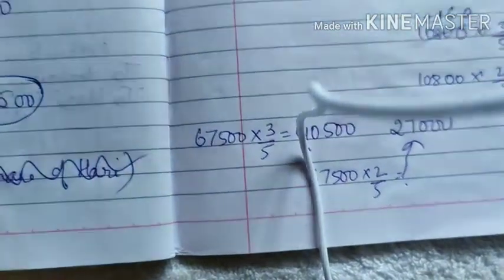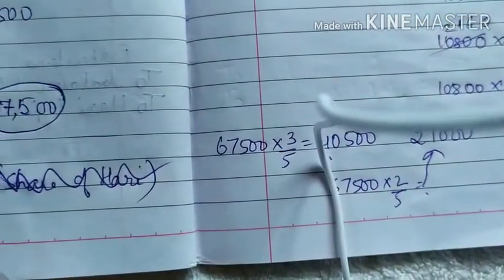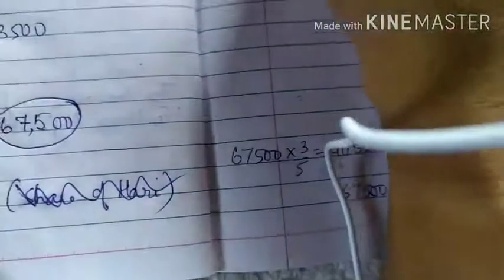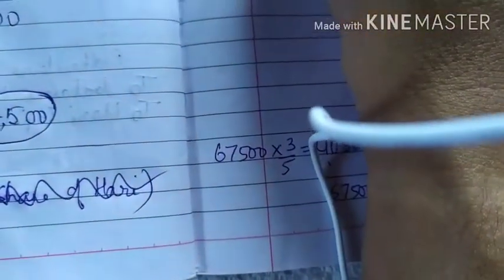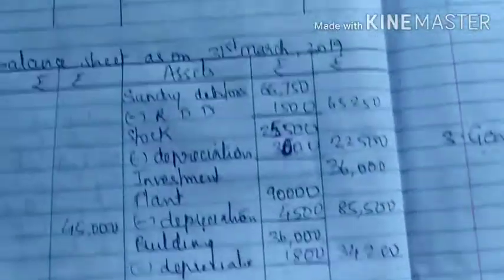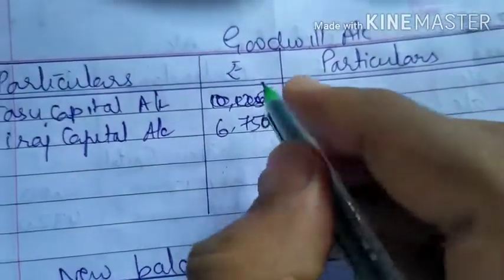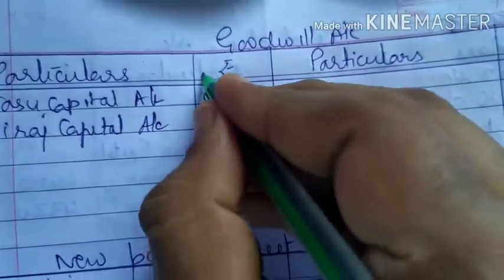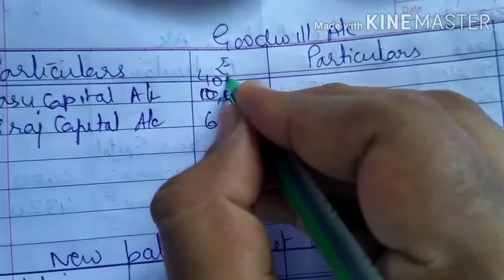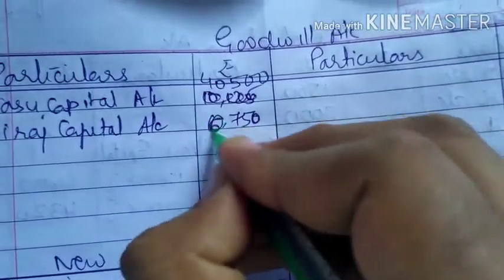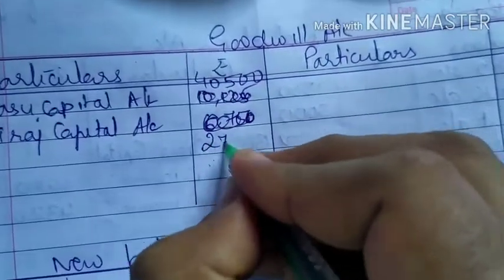So what is the journal entry? Goodwill account debit. So on the goodwill account debit side, the amount will become 40,500 and 27,000.